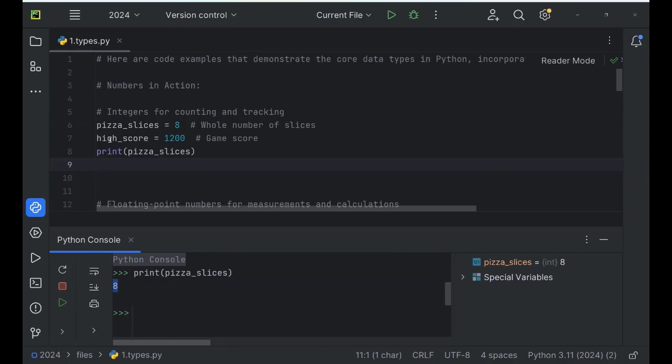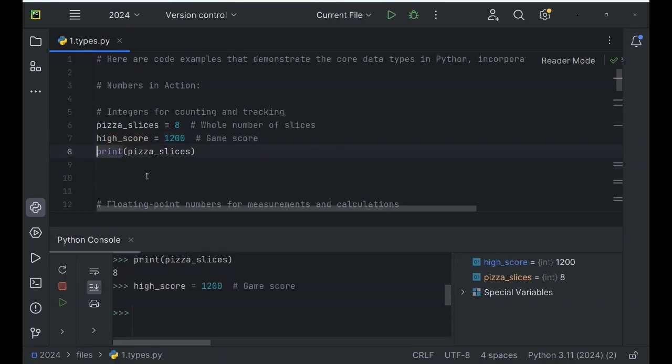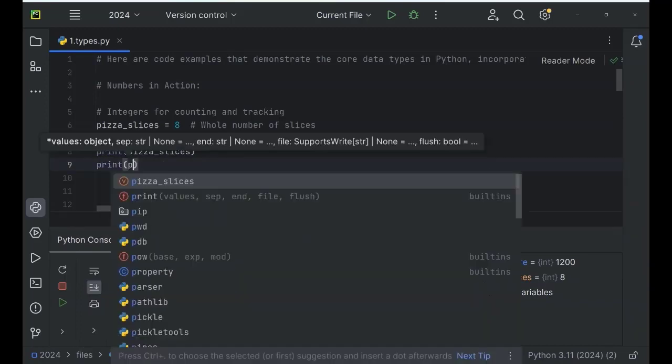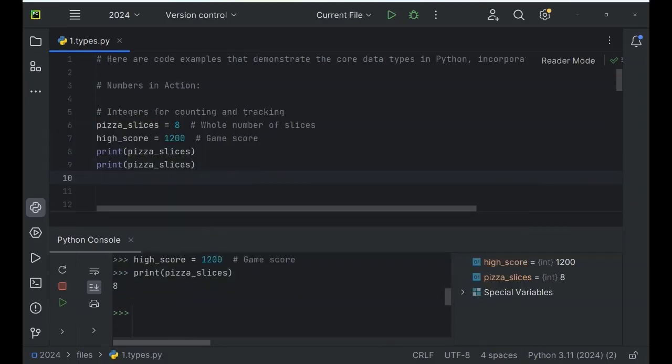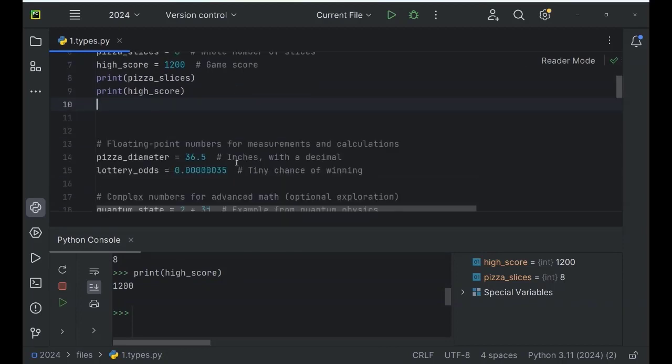Another example is high_score equals 1200. If I select it, by the way, I can just click the mouse here and press Shift-Alt-E, and this line is executed. Now I can type print(pizza_slices) and output the result. Sorry, not pizza_slices, but high_score. As you can see, it outputs 1200.